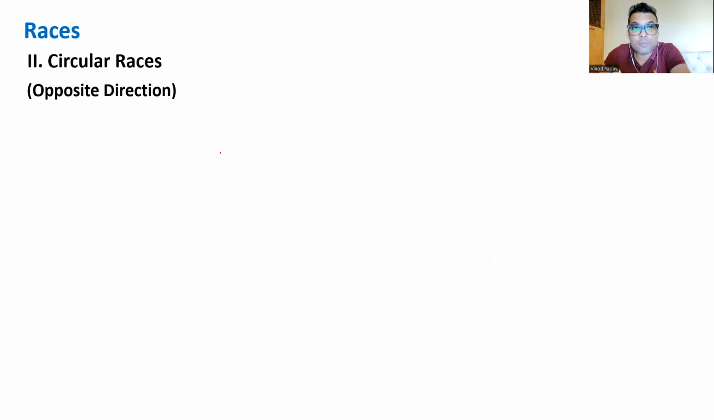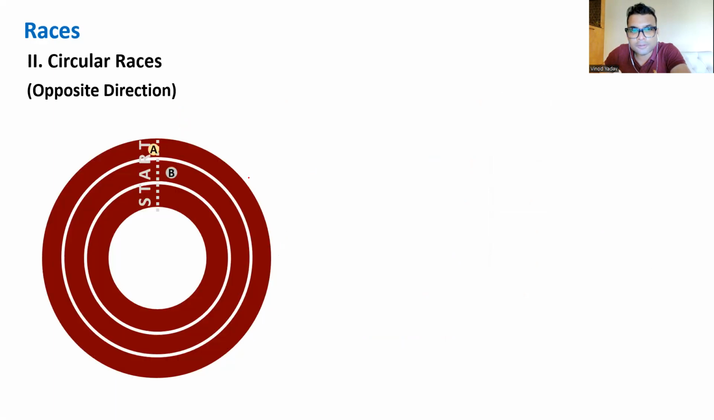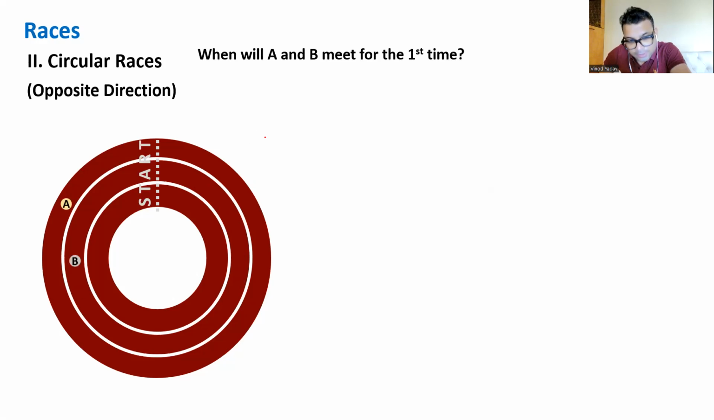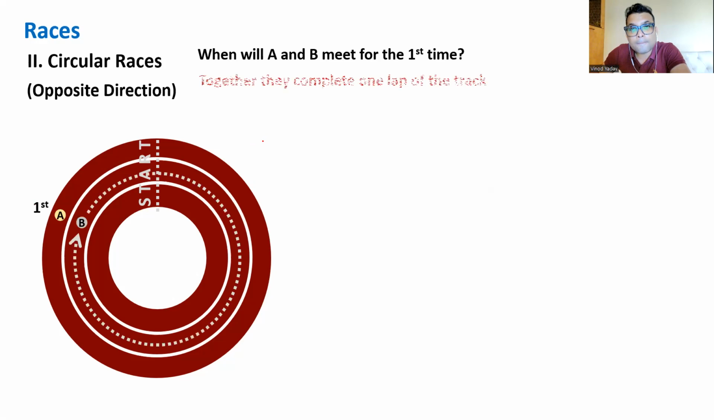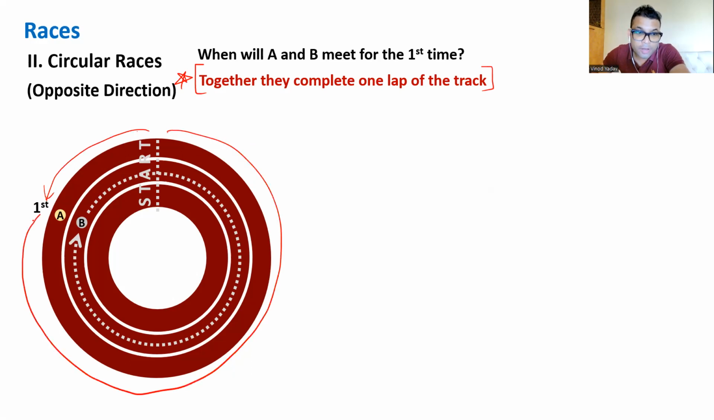Let's check about opposite direction. See this. When will they meet for the first time? Yes. Suppose they met here. What is the funda in this case? Very important. And I hope you could see this visually easily. Some part was covered by the slower runner and the remaining part was covered by the faster runner. So how can we say this? They both together complete 1 lap.